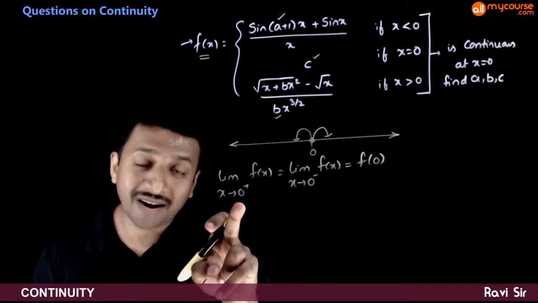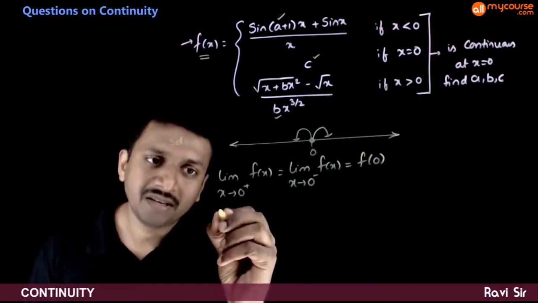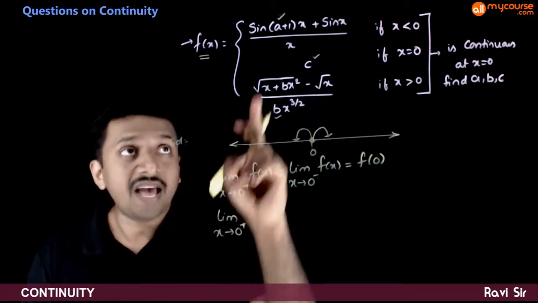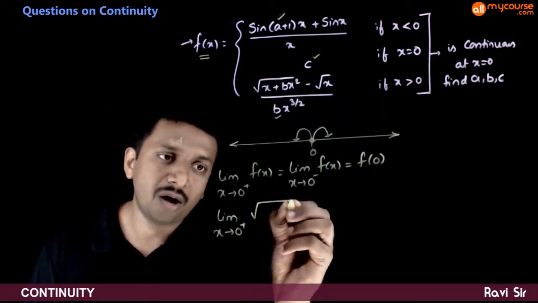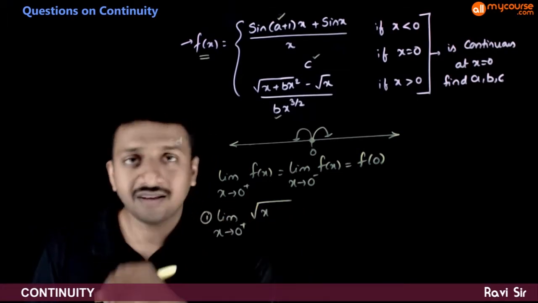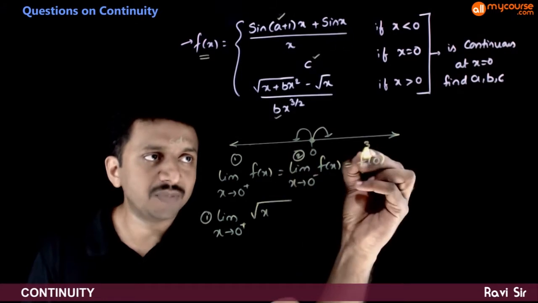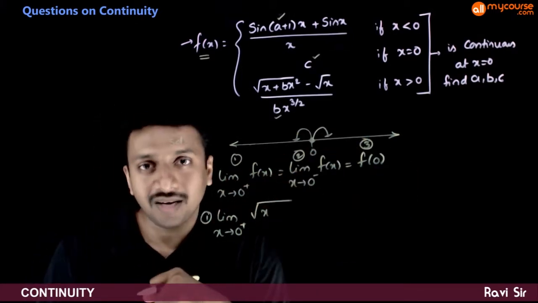So now let us find the right limit, limit x tends to 0 plus f of x. In the right neighborhood of 0, this is the function. This is the first thing that I need to find out. Let this be 1, this be 2, this be 3. I'll find each of these and finally equate the numbers.